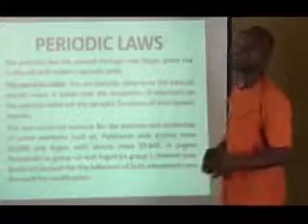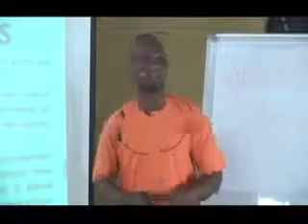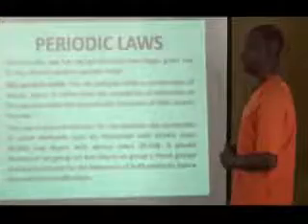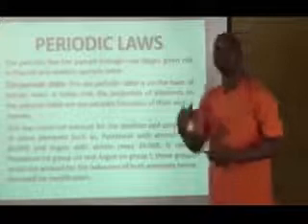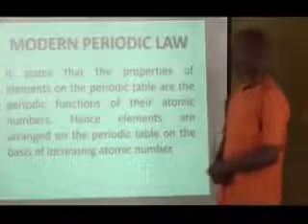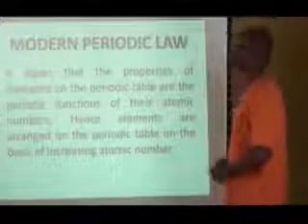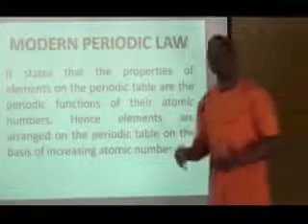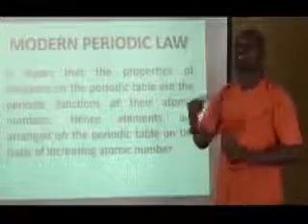Their position could not be accounted for by their properties because the group 8 elements were inert while the group 1 elements were very reactive. Hence, argon could not withstand the reactivity of group 1, as well as potassium could not withstand the inertness of group 8 elements. As a result, there was a need for a modification of the periodic law. And that brought us to the modern periodic law, which states that the properties of elements on the periodic table are the periodic function of their atomic numbers.